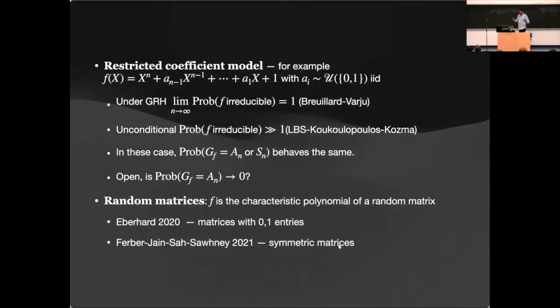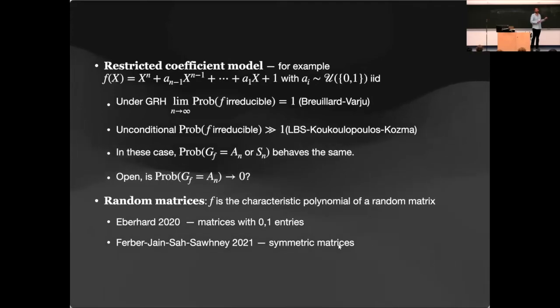So this is just to give you some feeling, and Ferber, James, Sain, and Sawhney consider the symmetric matrices case of Eberhard's version. So just to give you a feeling that even if we knew everything in the large box model, which we don't, we know very little, there are slightly more complicated models that we still don't know anything about. So if you want to work on it, there are a lot of things to do.